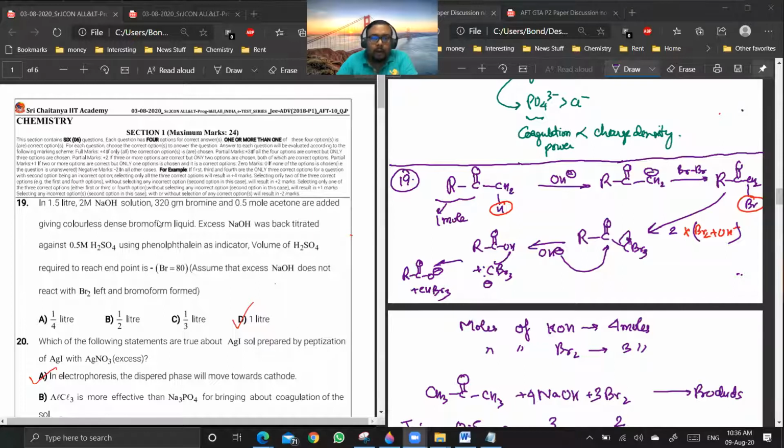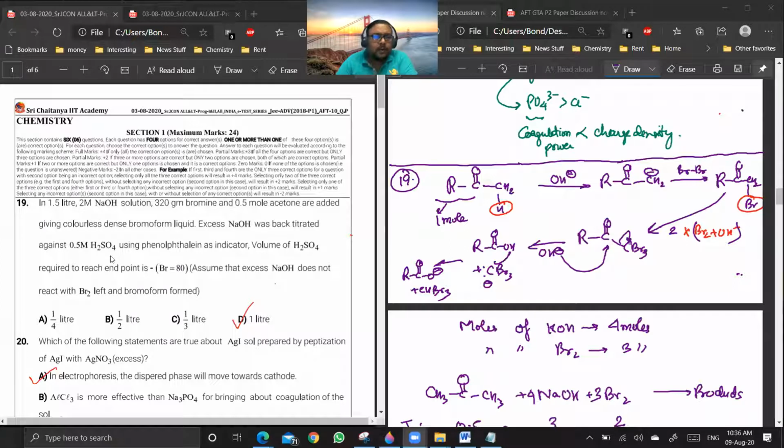And you have the bromoform reaction or the haloform reaction. Now, it is given that the NaOH is present in excess. So the extra NaOH you can find out by reacting it with H2SO4.